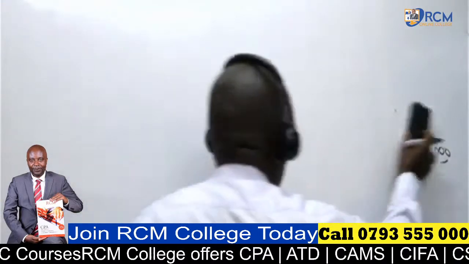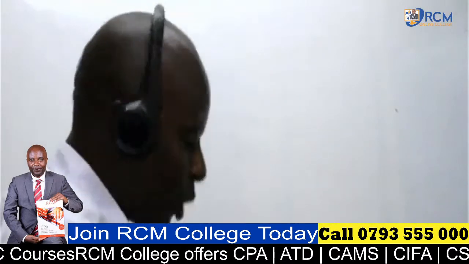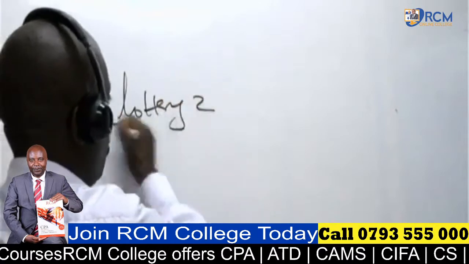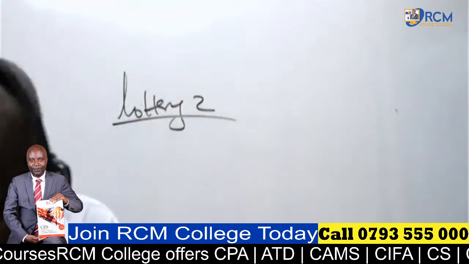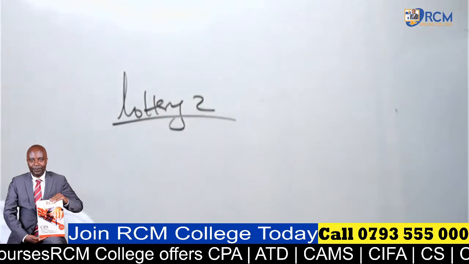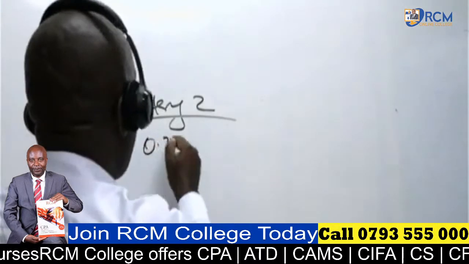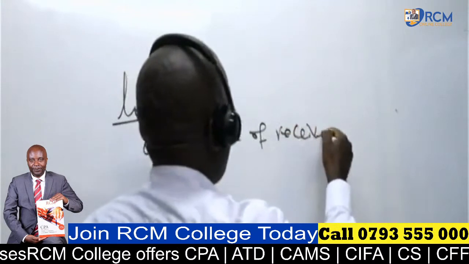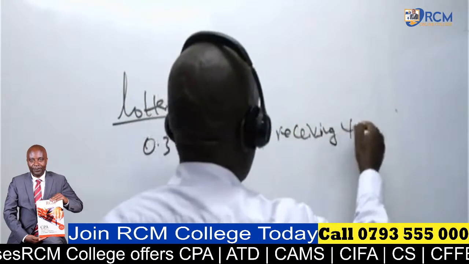Lottery number 2. So now we have lottery 2. What do we have, ladies and gentlemen? In lottery 2, we have 0.3 chance of receiving 40,000.